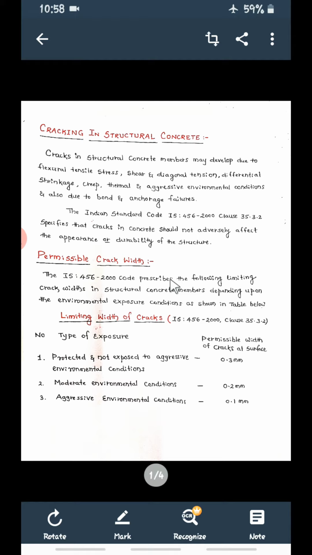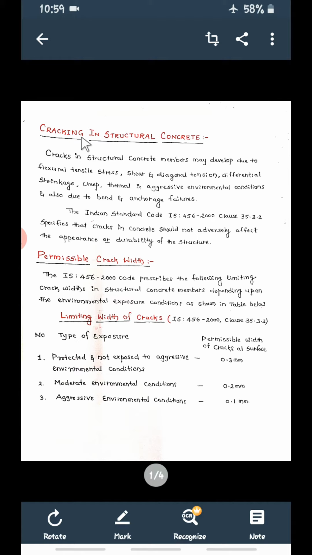In the previous class, we studied how to calculate the deflections, that is, short term deflection and long term deflection. So, let us study in this class cracking in structural concrete. Why the cracks are going to form in the structure, and then how to calculate the crack width, that is important. Just like you have calculated short term deflection and long term deflection, similarly we are going to calculate the width of cracks. First we'll see why the cracks are going to develop in elements like beam,